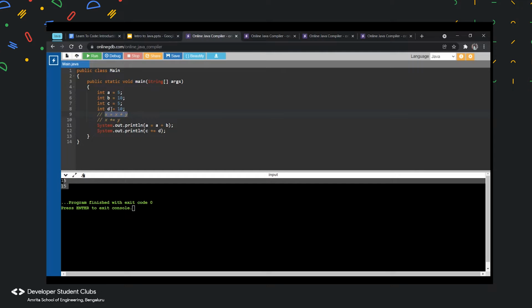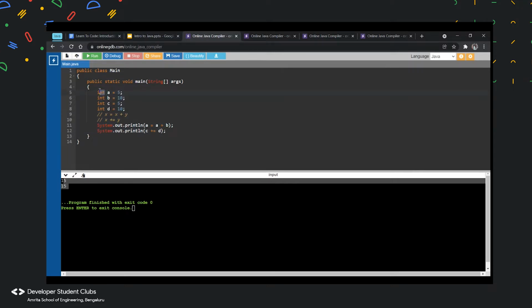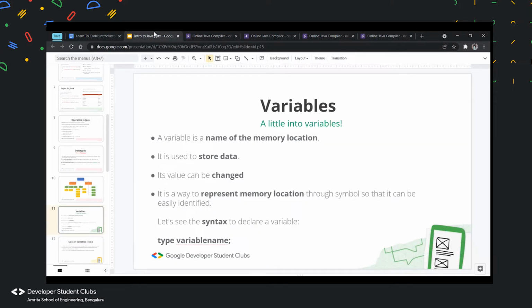As you saw in the example, int is my data type, whereas a is my variable name. Similarly, int is my data type and b is my variable name. So a, b, c, d are basically my variable names, and these variable names can be changed. It is basically a way to represent a memory location for identifying it easily.